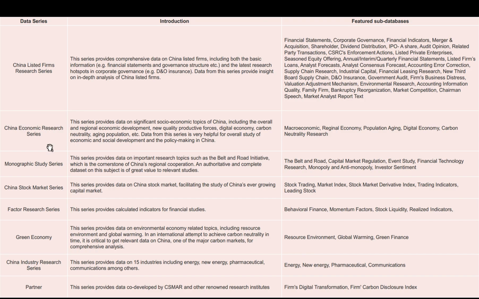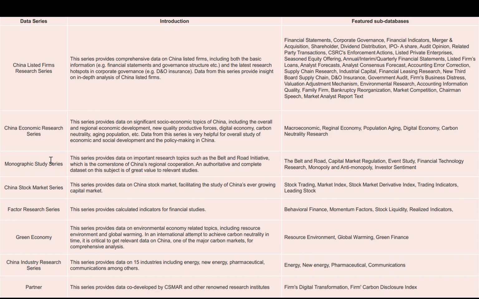China Economic Research Series provides data on significant socio-economic topics of China, including the overall and regional economic development, new quality productive forces, digital economy, carbon neutrality, aging population, etc. And data from this series is very helpful for overall study of economic and social development and the policy making in China.